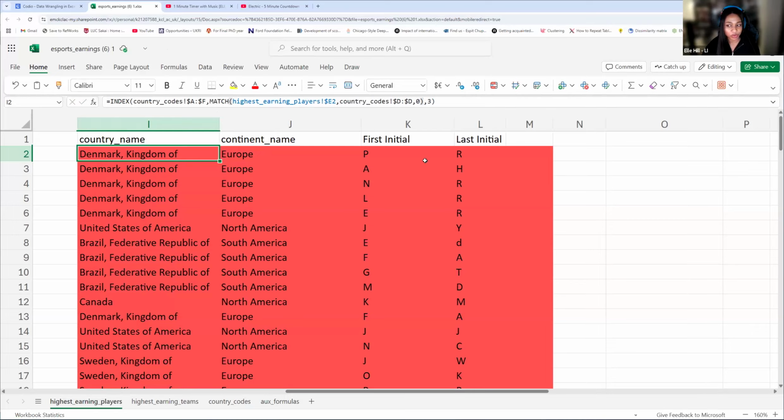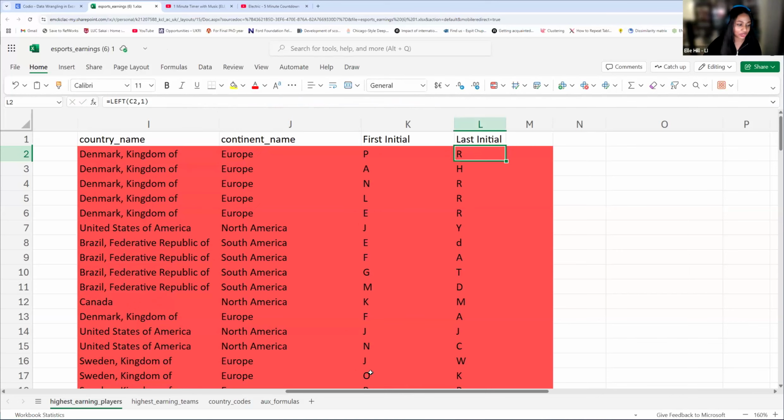So if the first one returns caps and not the last one, just make sure that you are taking the first letter of the last name. So make sure it's the first letter of the last name.